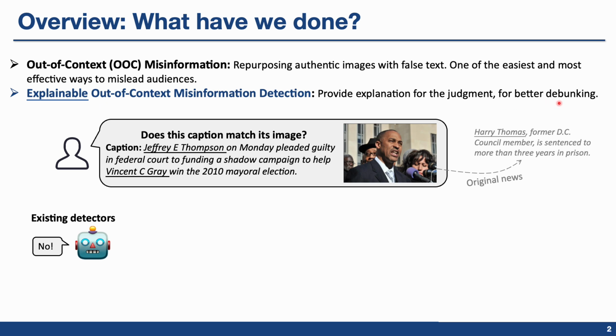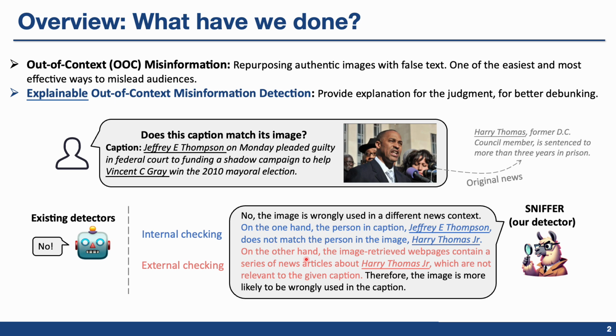Here is an example output from our OOC detector, Sniffer. For this case, Sniffer provides a judgment followed by reasons. From the perspective of internal checking, Sniffer says the person in caption does not match the person in the image. From the perspective of external checking, Sniffer states the image retrieved web pages are not relevant to the given caption.